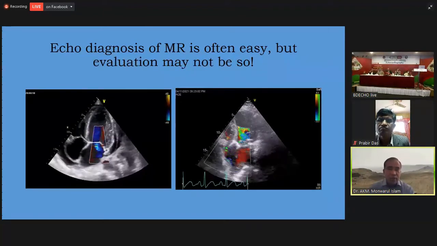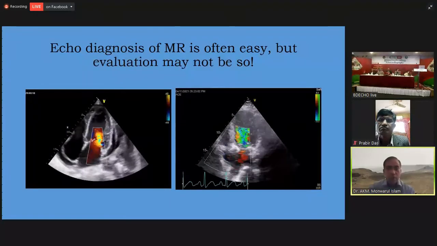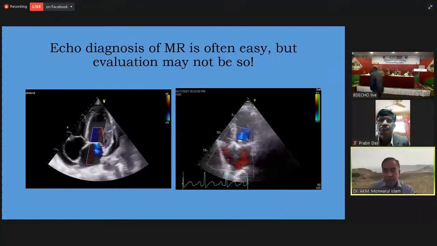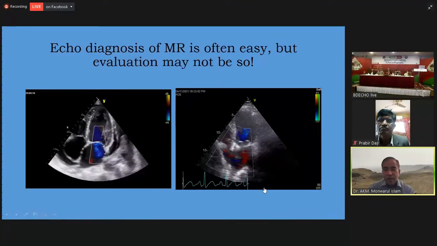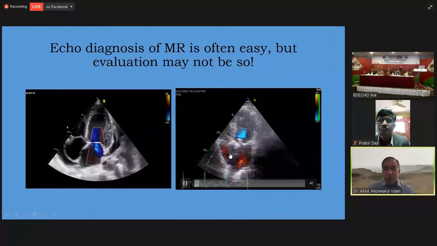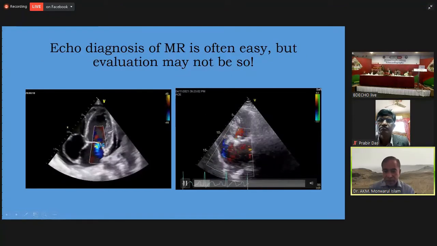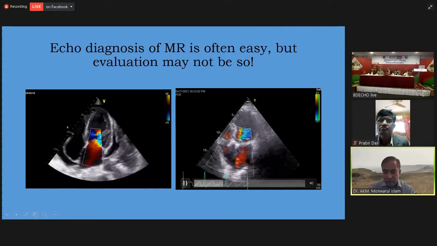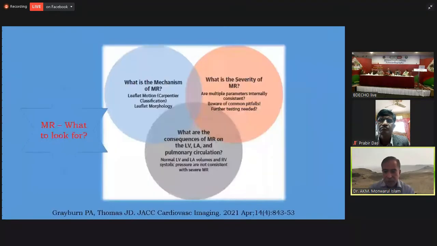As in the two cases on the left side, this is a case of cardiovascular syndrome, and here you can easily see the mitral regurgitation, most probably of moderate severity. And on the right side, the two echocardiographers missed the diagnosis of mitral regurgitation, and they actually took it as a case of tricuspid regurgitation only. The lady was having recently prosthetic valvular disease.